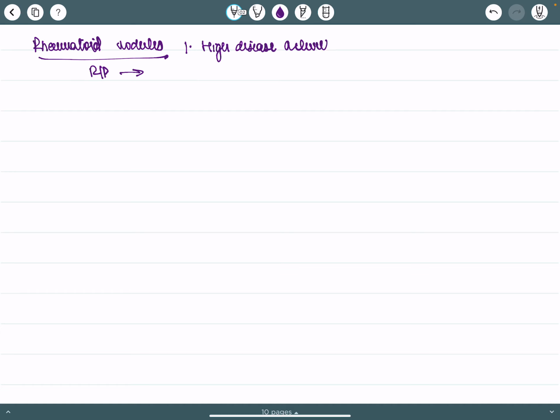There are markers for disease activity such as DAS 28, disease activity score 28, CDAI, clinical disease activity index, and SDAI, simplified disease activity index. So if these indices are high, this denotes high disease activity.